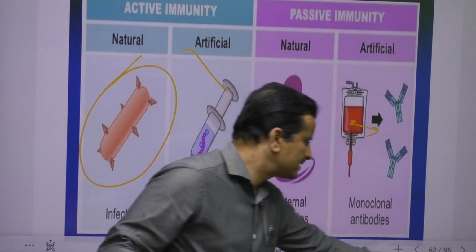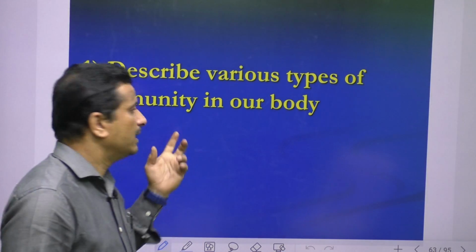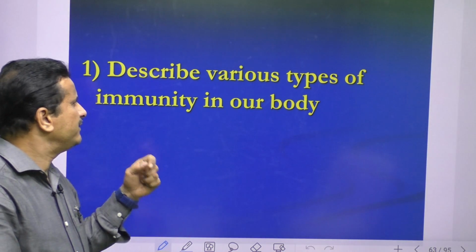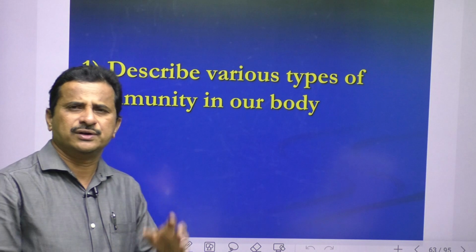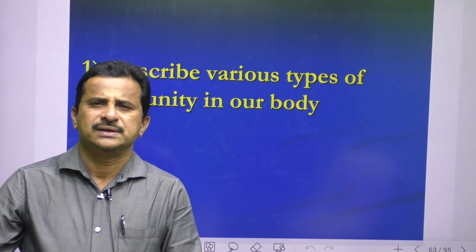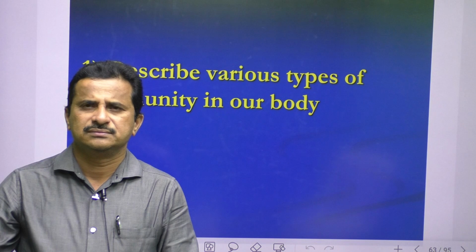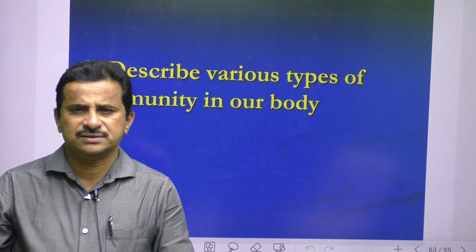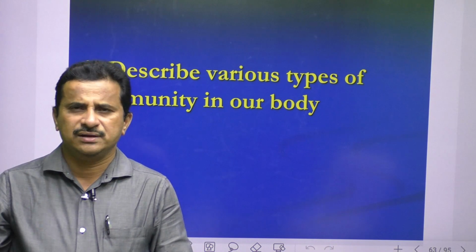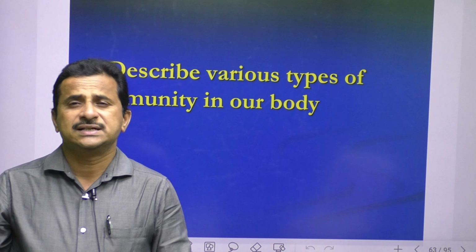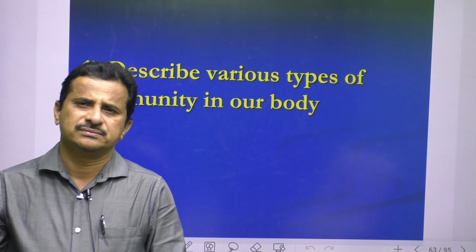Okay, next, now model questions. Describe the various types of immunity in our body. Immunity has two types. Innate immunity is present from birth onwards, and it again has different types: racial immunity, species immunity, and individual immunity. The second one is acquired immunity.